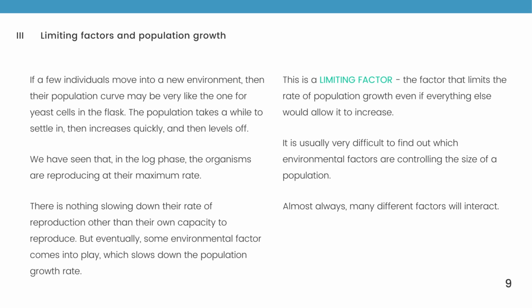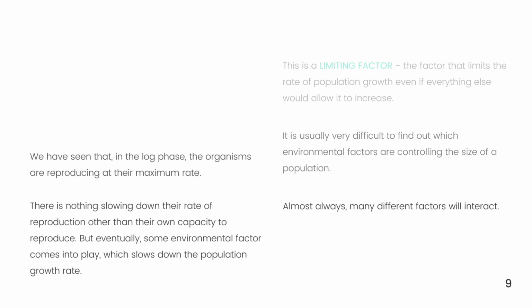This is the limiting factor, the factor that limits the rate of population growth, even if everything else would allow it to increase. It is usually very difficult to find out which environmental factors are controlling the size of a population. Almost always, many different factors will interact.